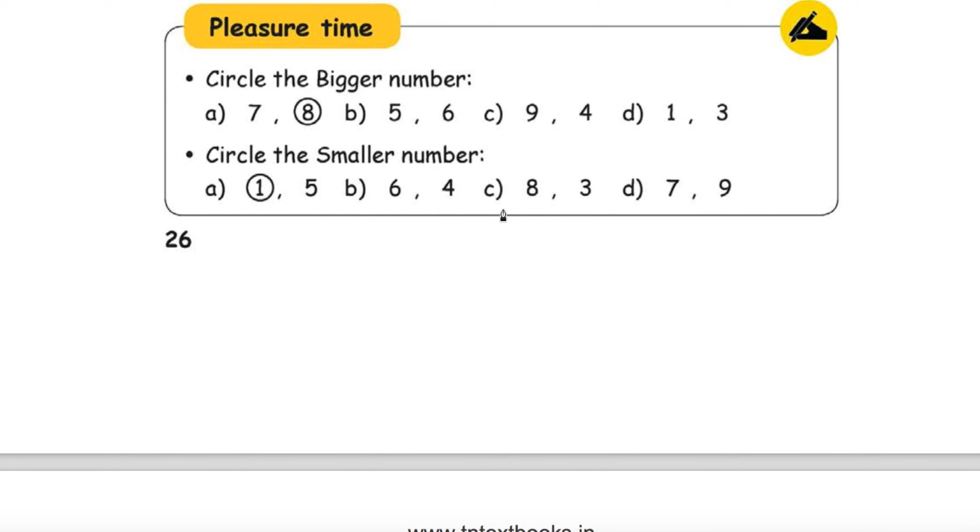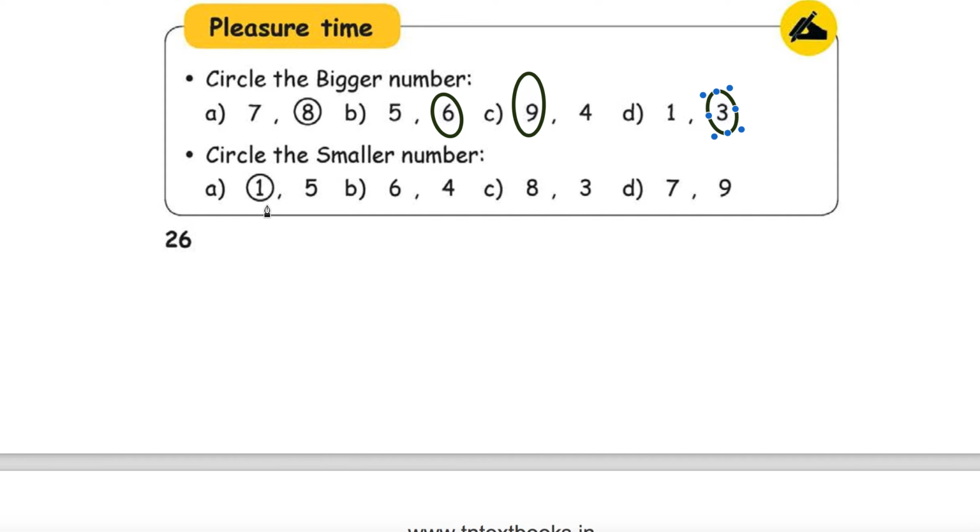Okay, let me take over from here. In B, we have two numbers 5 and 6. Which is bigger? Yeah, 6 is bigger. So we'll make a circle at 6. In C, 9 and 4 are there. 9 is bigger, right? So 9 we will make a circle. 1 and 3, which is bigger? Yeah, 1 is not bigger. So 3 is bigger.